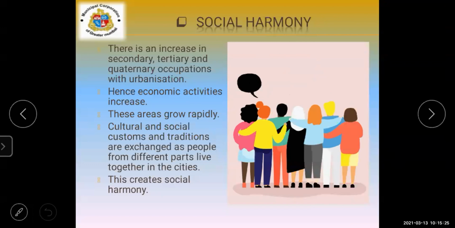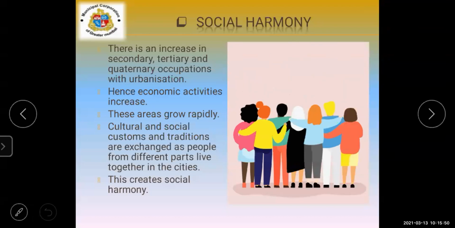When all the people come together, ideas are exchanged and their cultures become known. Languages, traditions, all this we can see when the city is developed and urbanized properly.